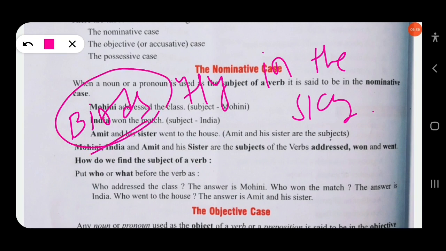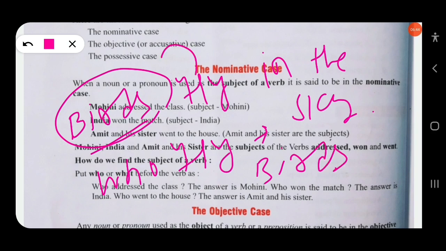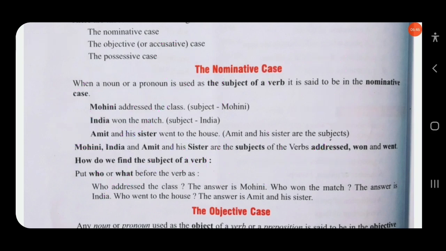So how to find the subject? You need to ask the question who fly. Then you will get the answer birds. The birds, this is subjective case. That means that the action is done by birds. But in some sentences you find there is no action being performed.